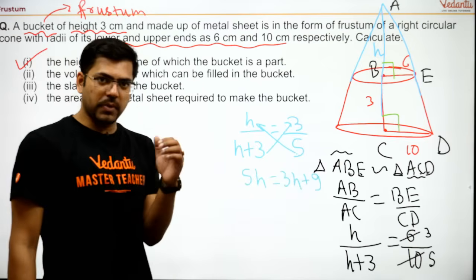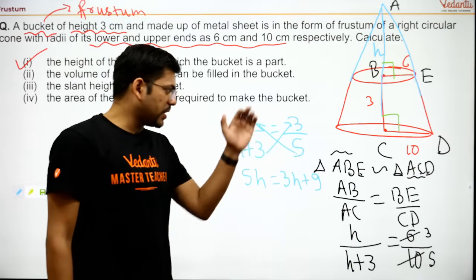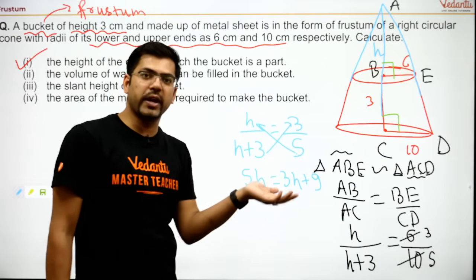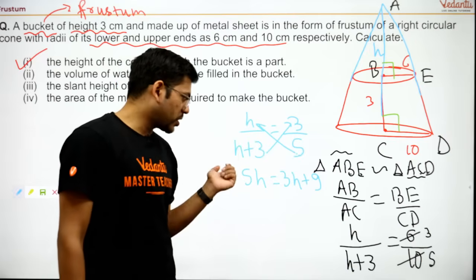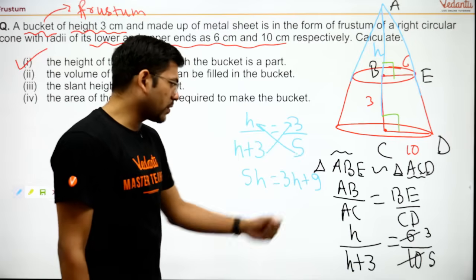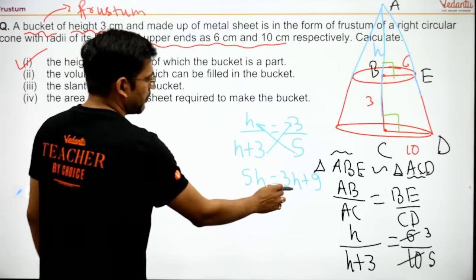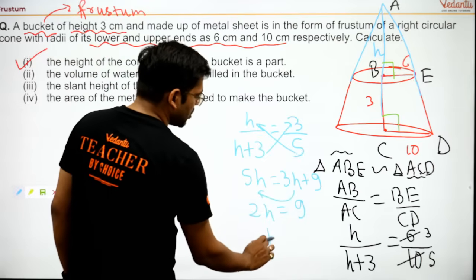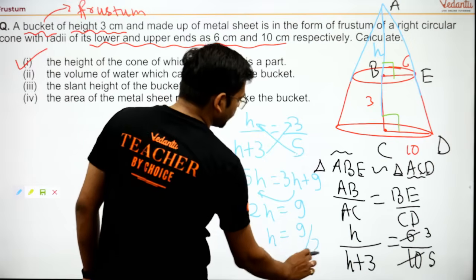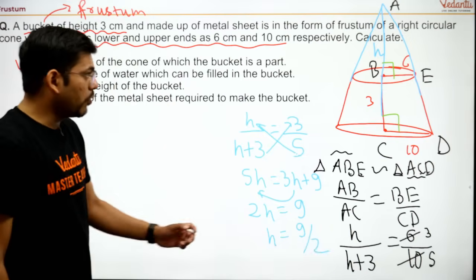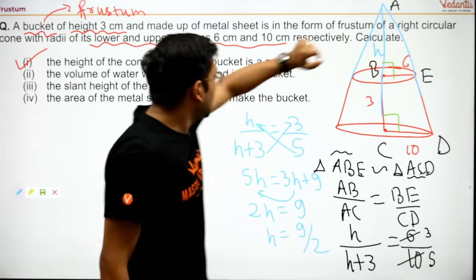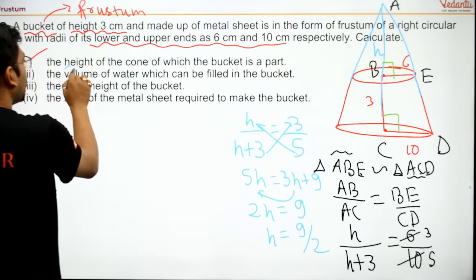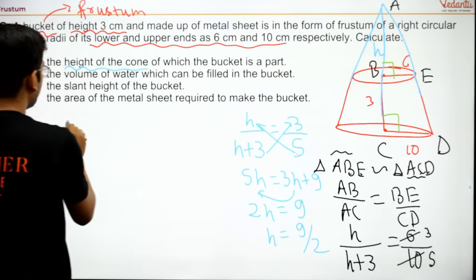Keep on writing with me so that when I move on to the next slide you won't lose anything. 5H is equal to 3H plus 9. When I put it here, it will become 2H is equal to 9, so H is equal to 9 upon 2. Now we have got the height 9 upon 2. We were asked the height of the cone, so the height of the cone will be AC.